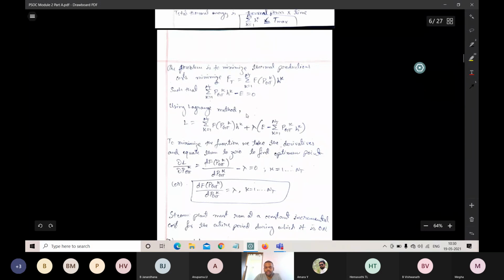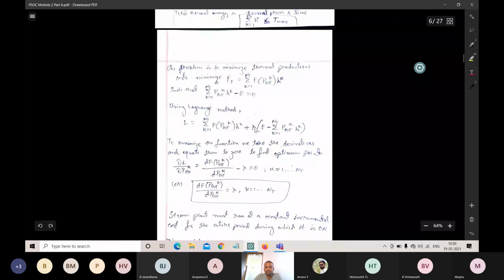This is the Lagrangian equation that we got. L is equal to the sum over k equals 1 to NT of f, where f is the production cost, f of PGTk hk. This is the production cost of thermal power plants, plus lambda into E minus the sum over k equals 1 to NT of PGTk hk. This is the Lagrangian constant. Lambda is the Lagrangian constant.